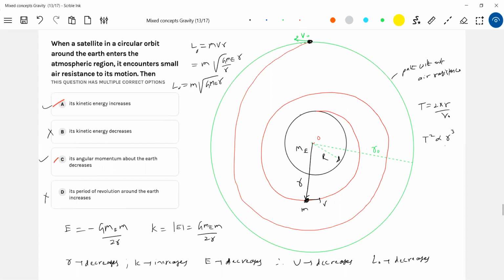So these are some conceptual ways of testing students. So where does the decrease in mechanical energy go? It is converted into heat, or is used to overcome the viscous drag.